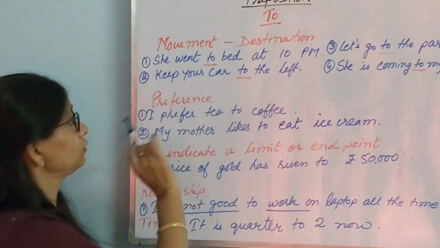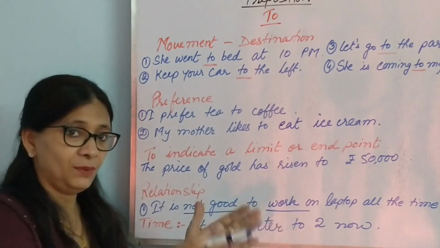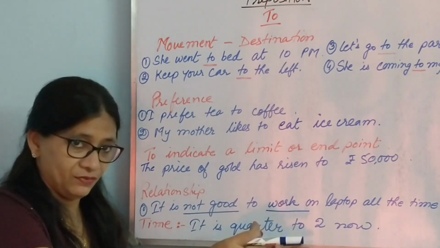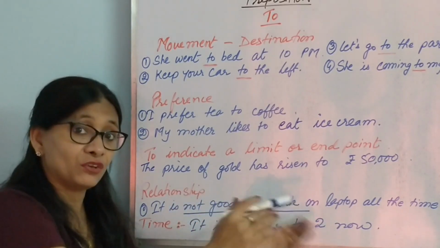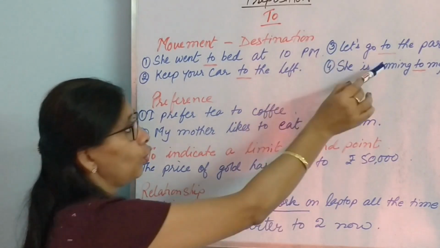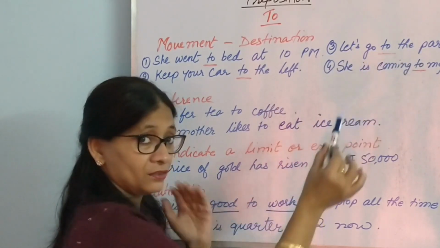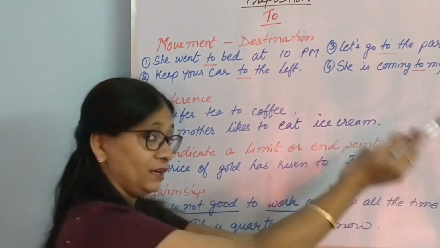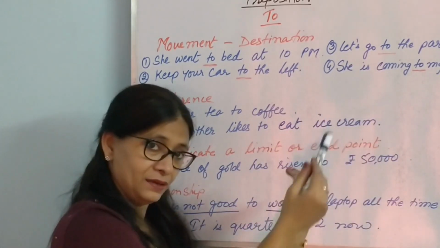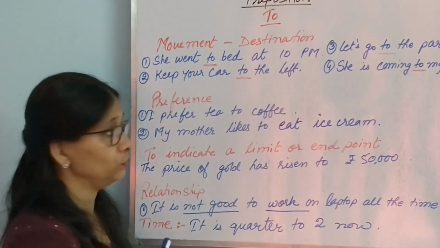So to is used. Keep your car to the left. There is a movement. Car will be moving. To the left, direction is there. Let's go to the party. Movement, go, destination, party. So movement, destination, we join it with to. She is coming to my home. Movement and destination. So to. So that is a very common use of to.